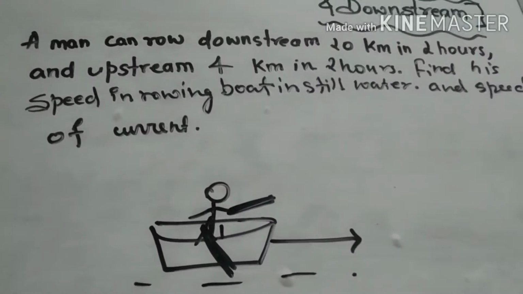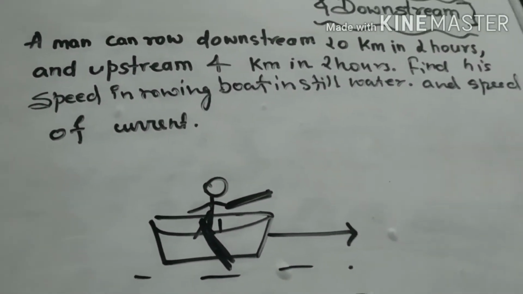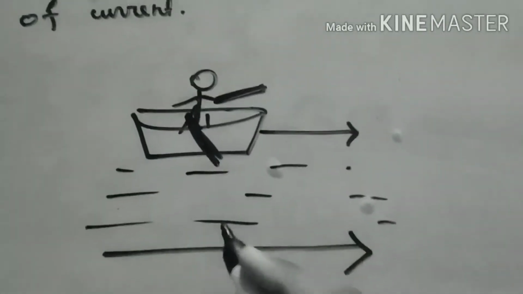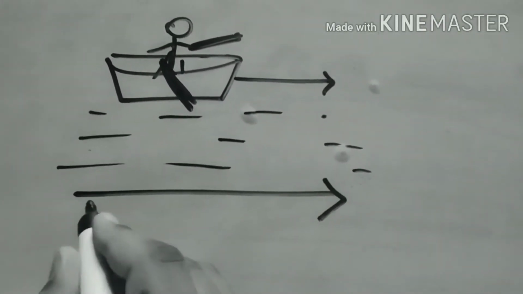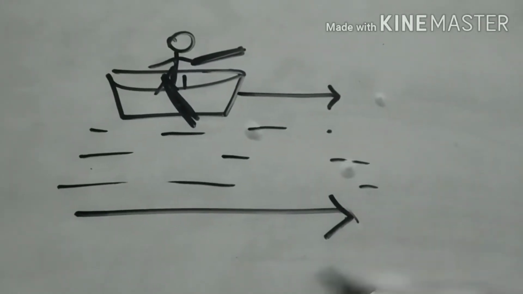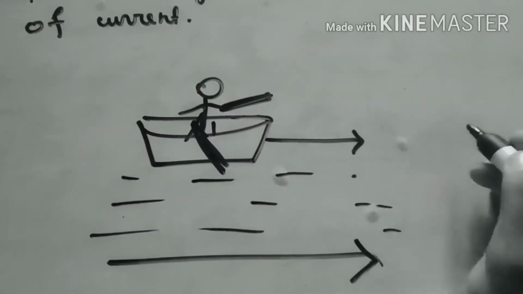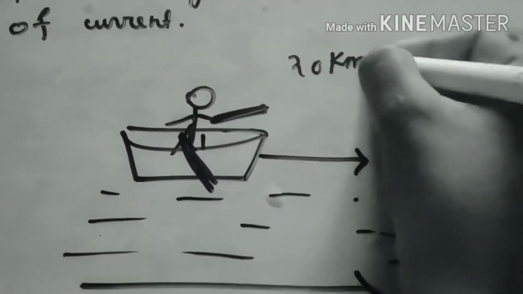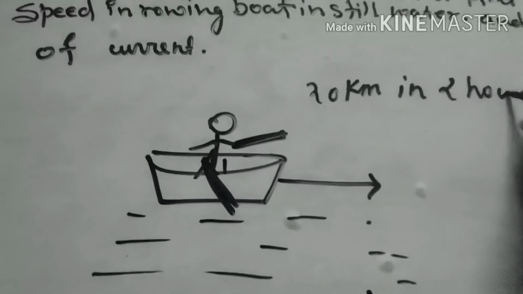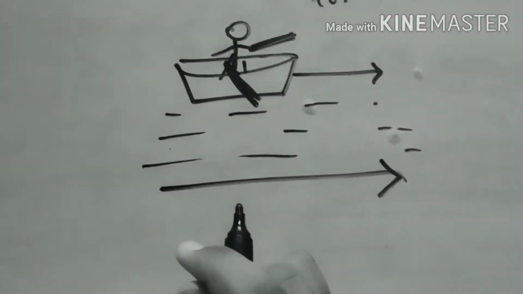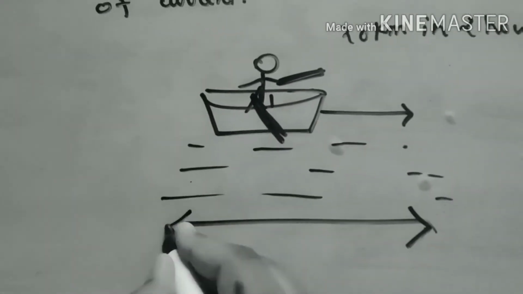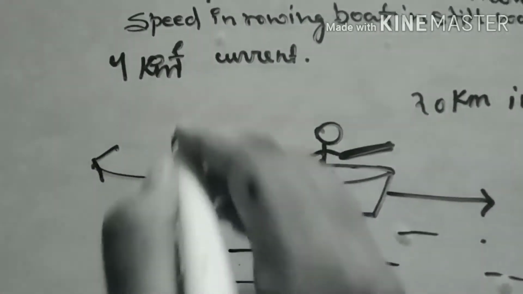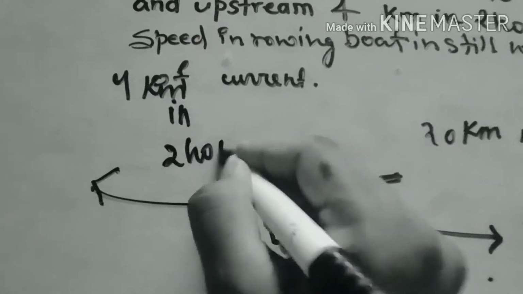We have to find the speed of rowing boat, means the speed with which he is rowing the boat, and we also have to find the speed of the current. So let us consider this is the direction of stream. When he goes 20 kilometer downstream, which means along the stream, he will go this side 20 kilometer in 2 hours. And if we say away from the stream or upstream, this side he will go, so he will have to go 4 kilometer only in 2 hours.